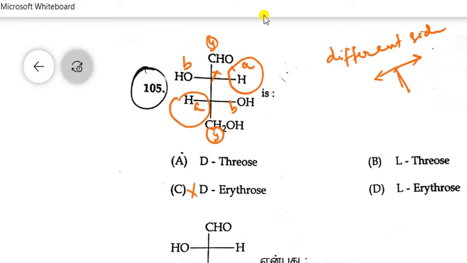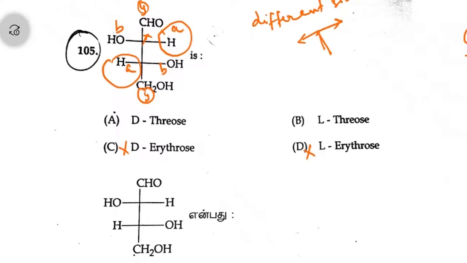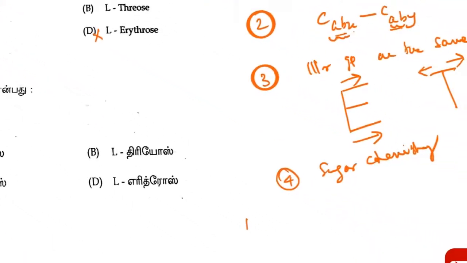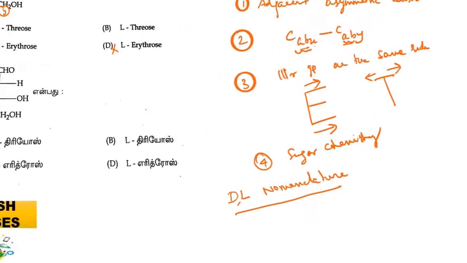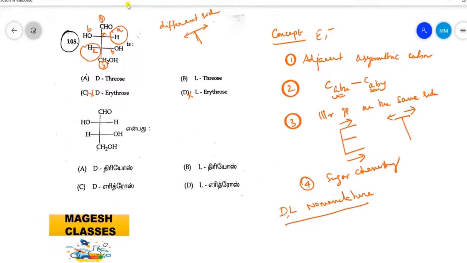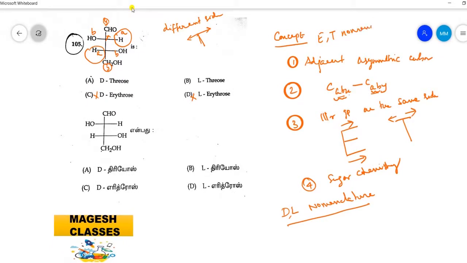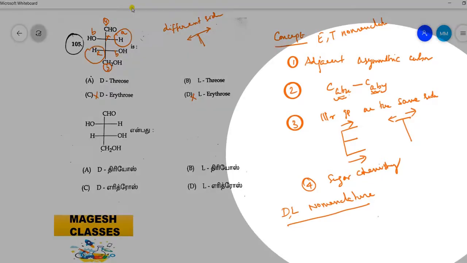So options C and D may not be the answer. You have to know about the idea of DL nomenclature, and here the erythro threose nomenclature. In case of D and L nomenclature, the more oxidized group is at the top. If the heteroatom is on the right hand side, it is said to be D. If the more oxidized group is on the top and the heteroatom is on the left hand side, it is called L.